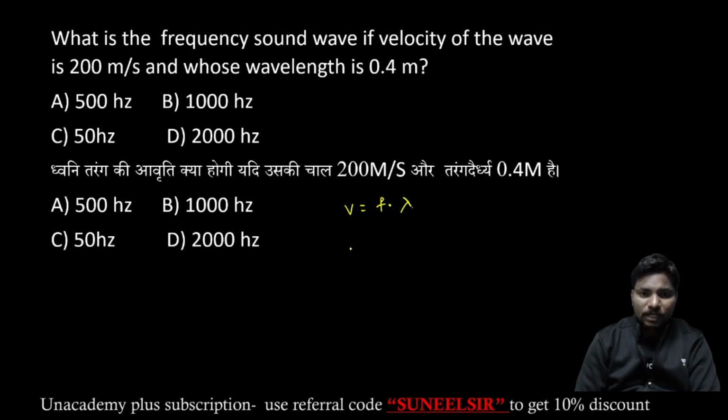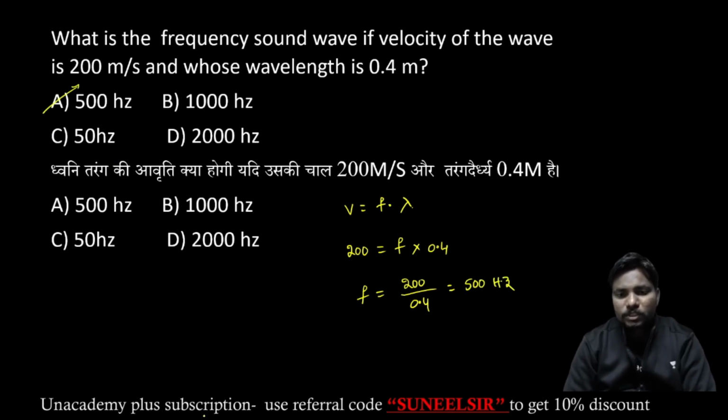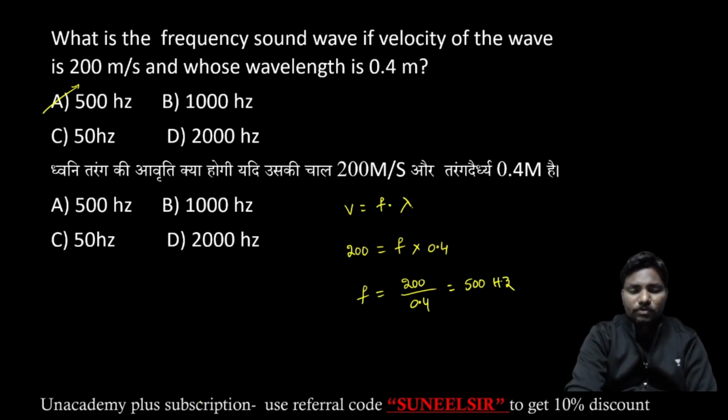So frequency f is equal to 200 by 0.4, that is 2000 by 4, that is 500 hertz. So the answer is option A. The frequency unit, we know very well, is hertz.